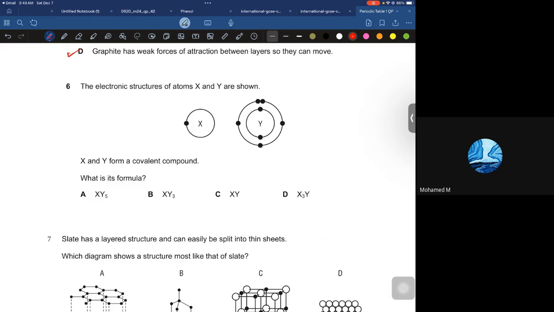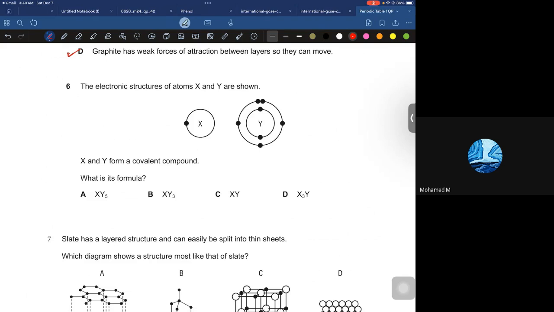X and Y form the covalent compound. What is its formula? If it is in group 1, 2, 5, then it will have 3. So then it will be X3Y. How can you say that this is X3Y? Because Y has 5 outer electrons, meaning it's in group 5.